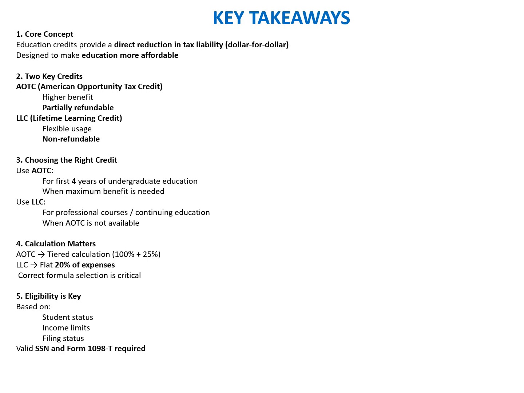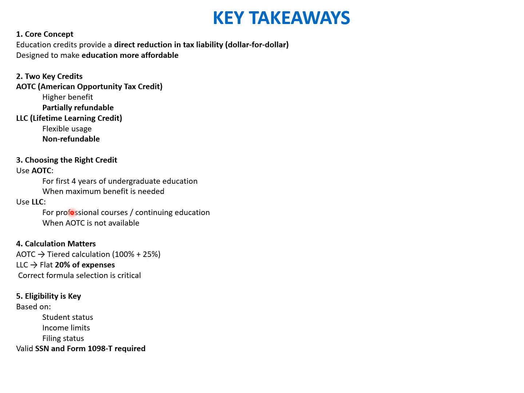Okay, some of the key takeaways for this chapter: education credit provides a direct, dollar-by-dollar reduction in the tax liability, designed to make education more affordable, and the two key credits are AOTC and LLC. Choosing the right credit is the key. Use AOTC first for the years of education, and then LLC for professional courses.